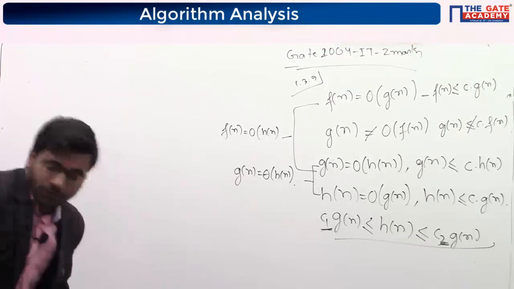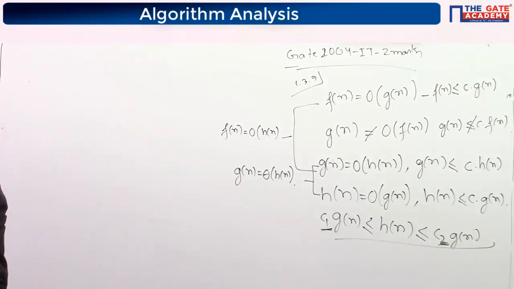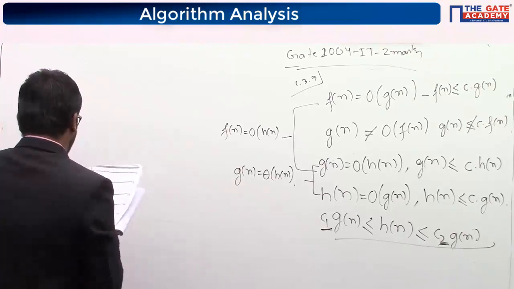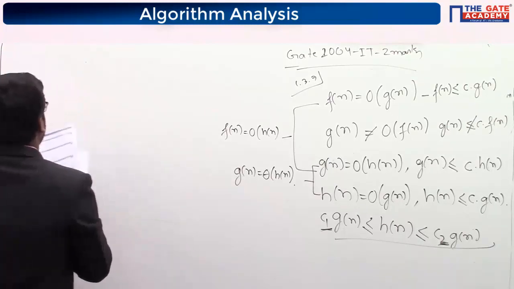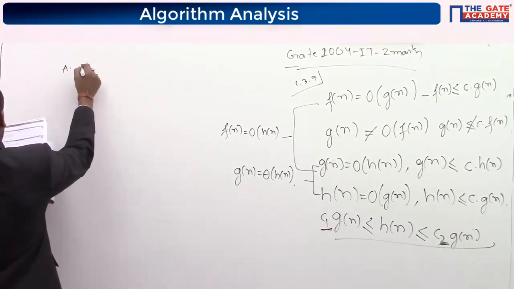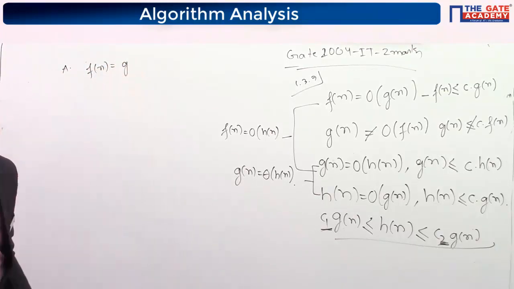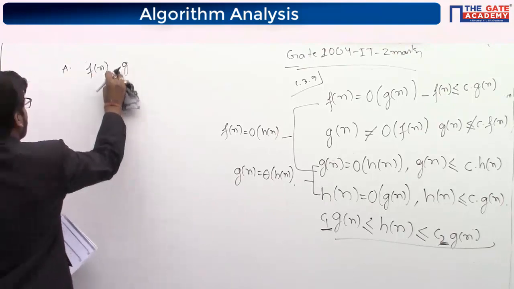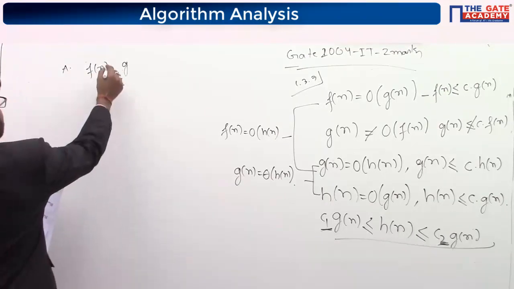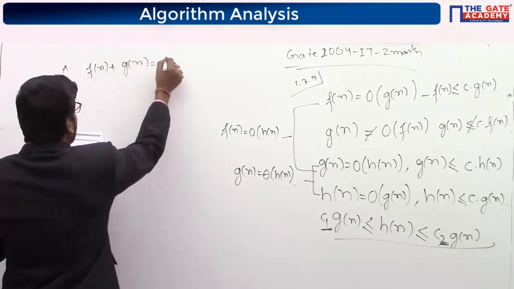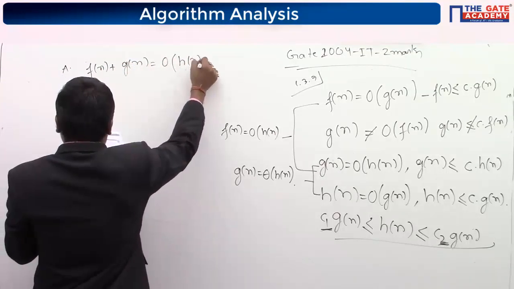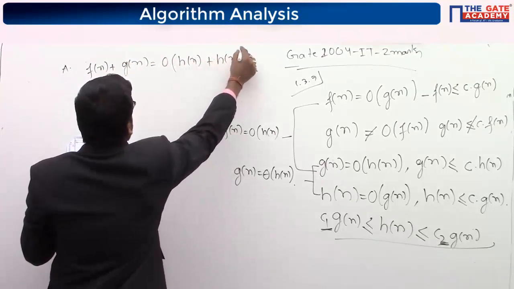So now see the options where it is. Which one of the following statements is false? Option A is saying that Fn plus Gn is equal to big O of Hn plus Hn.